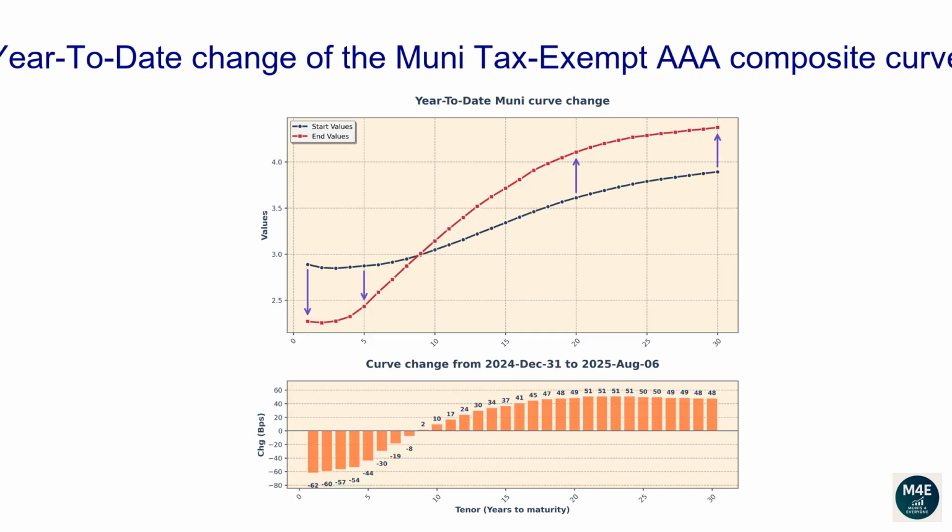Let's now go over how the Muni AAA tax-exempt curve has changed year to date. The graph displayed shows on the top hand side the most recent AAA Muni curve versus the curve at the end of last year. The bar plot on the bottom hand side shows instead the difference between the two curves, meaning how much each tenor of the Muni curve has changed in basis points. The one-year tenor changed -62 basis points. The two-year tenor changed -60 basis points. The five-year tenor changed -44 basis points. The 10-year tenor changed 10 basis points. The 20-year tenor changed 49 basis points. The 30-year tenor changed 48 basis points.